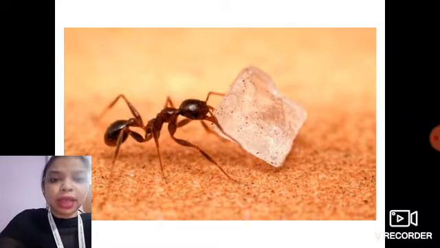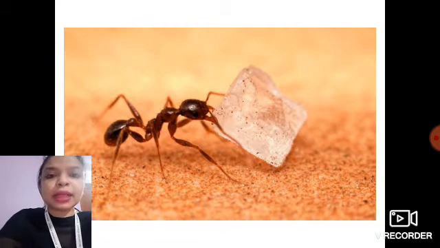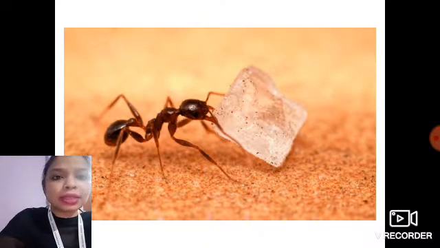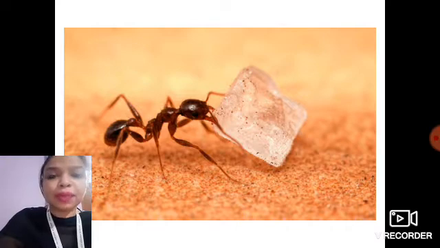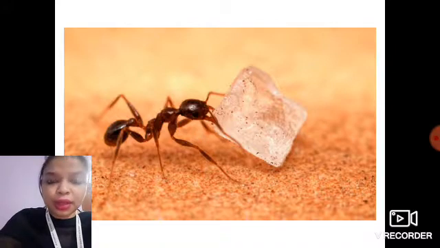Now as you can see, as we have discussed a little about it, the animals find their food with the help of their senses. In this picture you can see an ant is holding a piece of sugar. Yesterday I told you that if you spill some sugar on a floor, after some time ants come and gather around the sugar. How did they know that there is some sugar lying on the floor or in the cupboard or somewhere in the kitchen? Because they have a strong sense of smell.